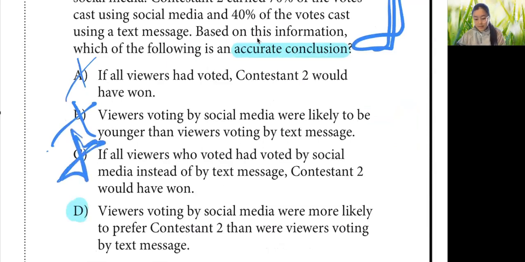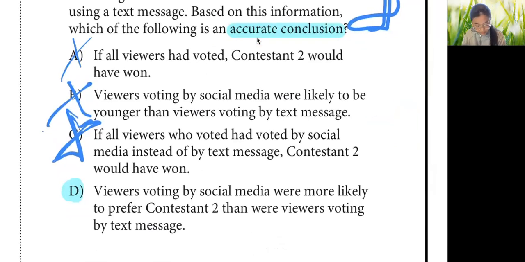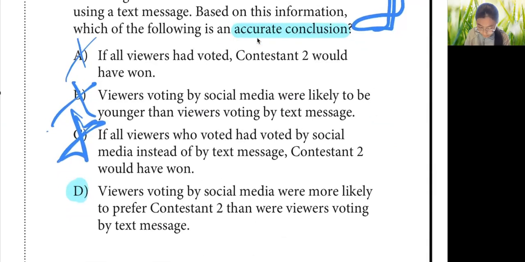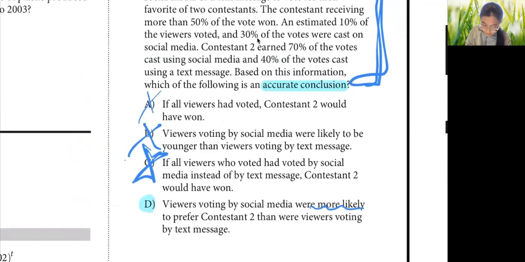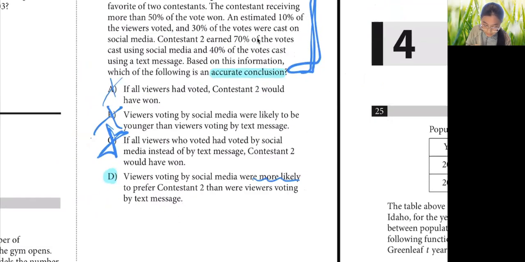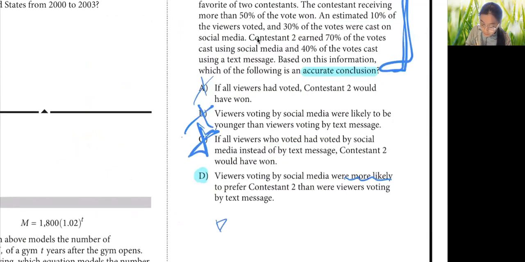But D, which says viewers voting with social media were more likely to prefer contestant 2 than were viewers voting by text message. So we see that contestant 2 earned 70% of votes cast on social media, right? And therefore we know that contestant 1 only got 30% of the votes.